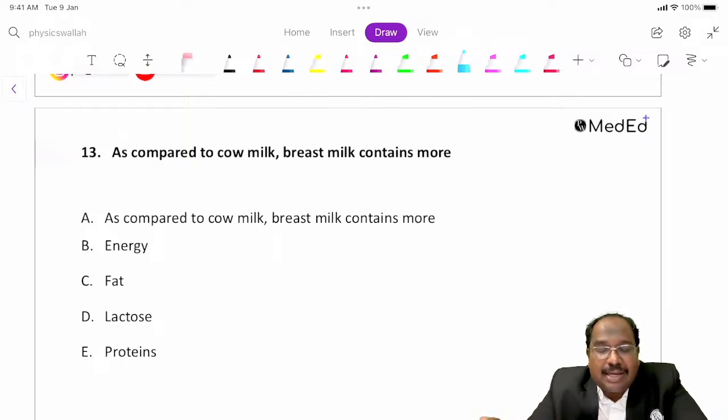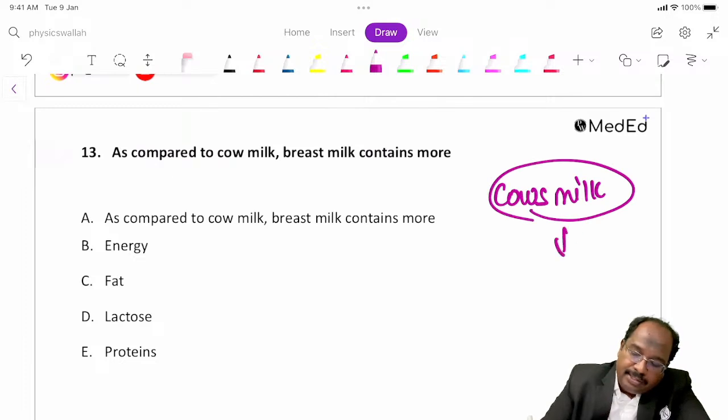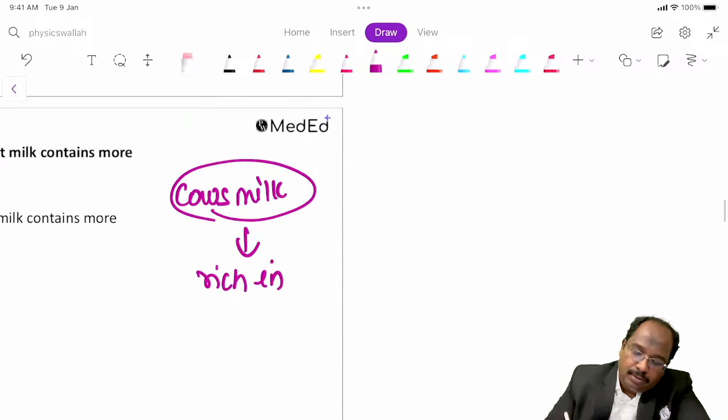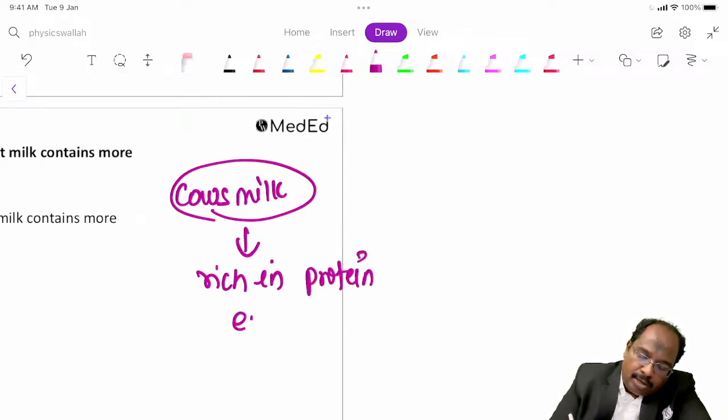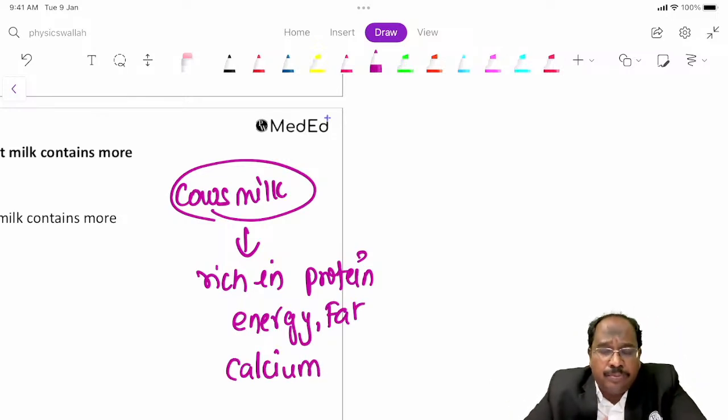As compared to cow's milk, breast milk contains more of what? If you take cow's milk, it is rich in protein, energy, fat, calcium. All are more in cow's milk.